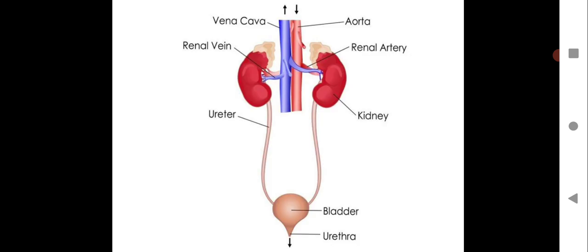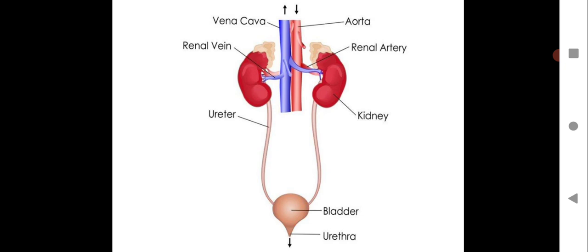So this is the excretory system of human, which consists of a pair of kidneys, you can see over here, and you will see the tube-like structure, ureter, connected to the urinary bladder, and the bladder is connected to the urethra, which is the exit of the urine. So the urethra is a small tube opening, which is actually the opening of the bladder, which helps in the passage of the urine.